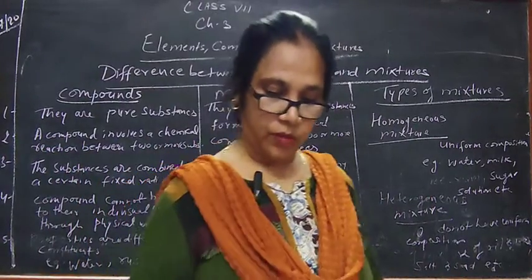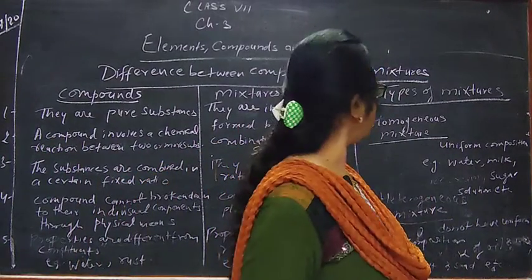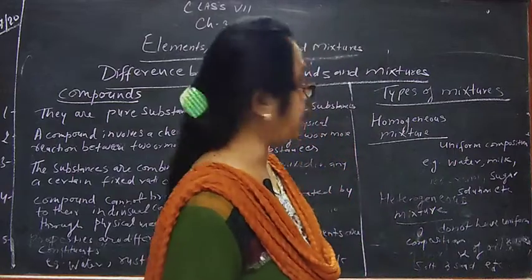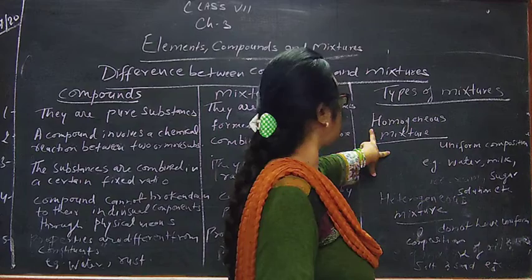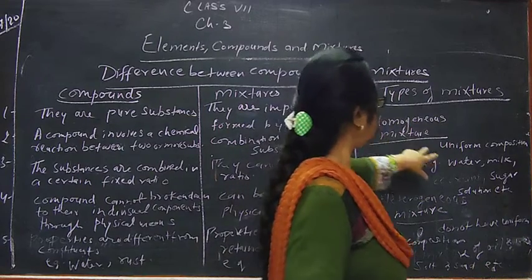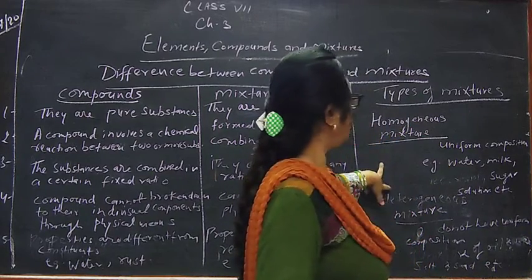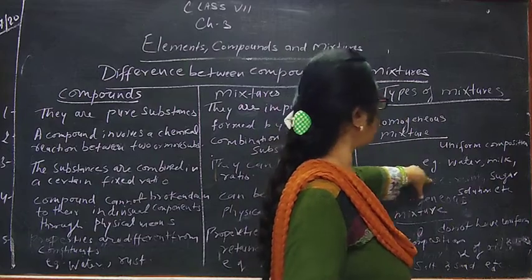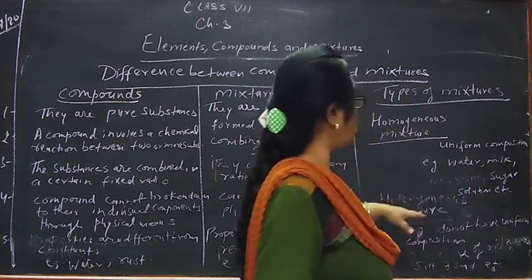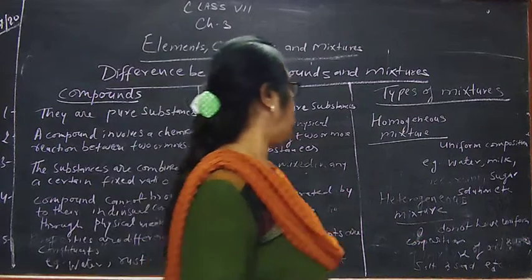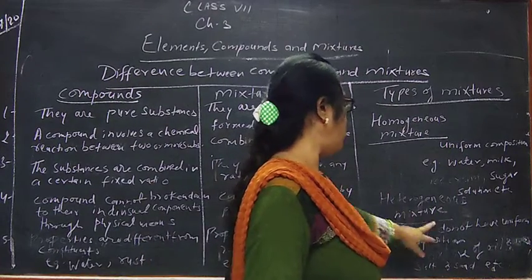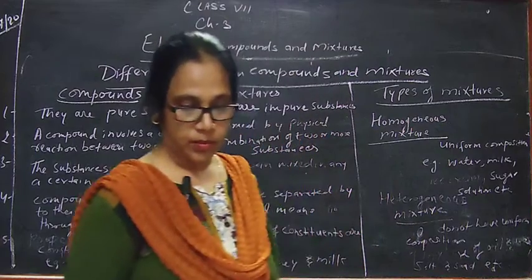A mixture with uniform composition in which components cannot be seen separately is called a homogeneous mixture. They mix uniformly and are not seen by the eyes. For example, water and milk, sugar solution are homogeneous mixtures.